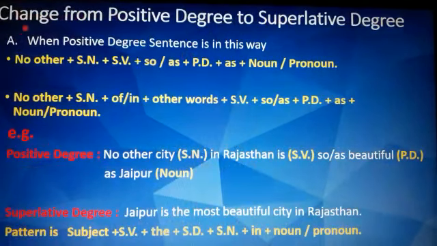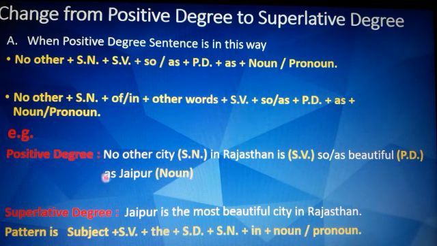Now we will do change from positive degree to superlative degree. Now here for the positive degree I have taken the same example. Positive degree sentence is no other city in Rajasthan is so beautiful as Jaipur or as beautiful as Jaipur. Singular noun city and beautiful as a positive degree adjective. So here it will get transformed to superlative degree.